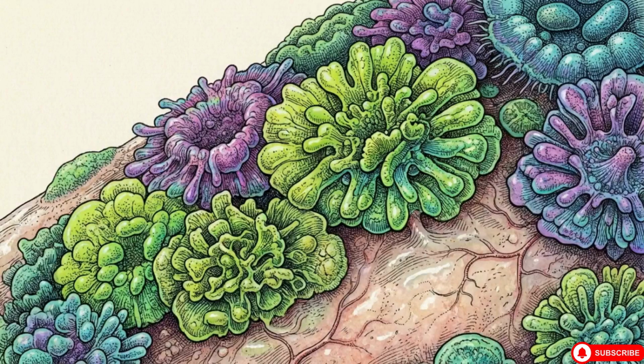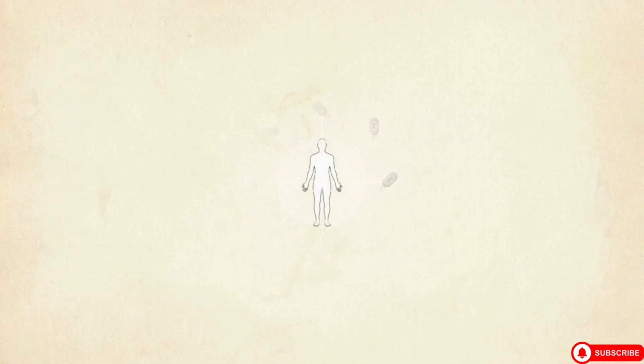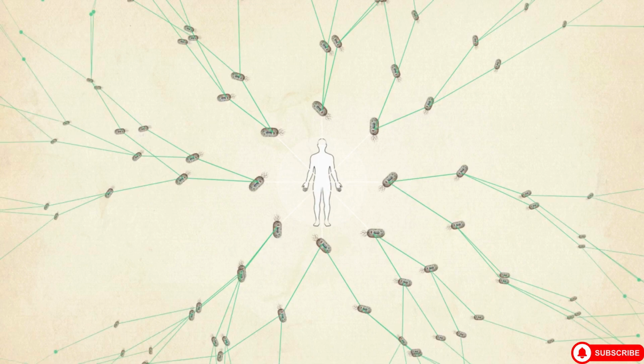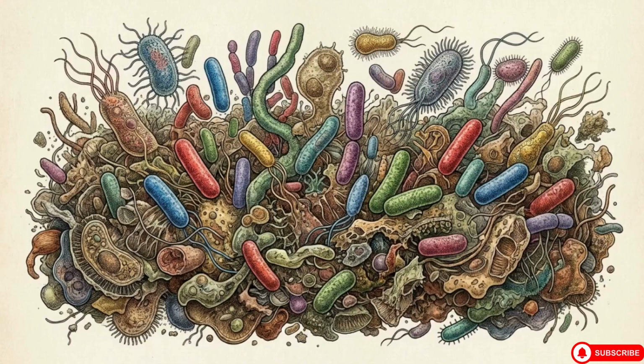This matter is repurposed, serving as the high-energy substrate required for microbial life to flourish. The body does not simply vanish. Its components are integrated into a vast, emerging ecosystem. Biological death is not an endpoint, but the thermodynamic ignition required for new life to begin.